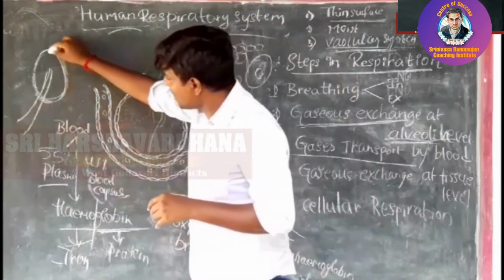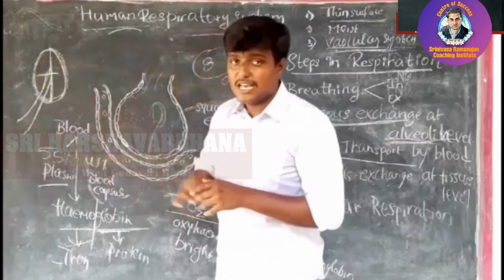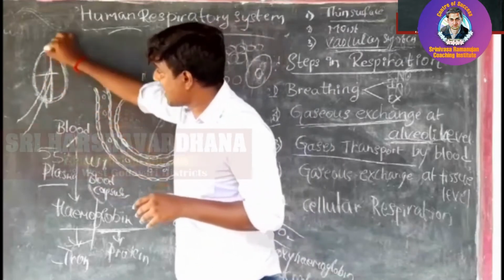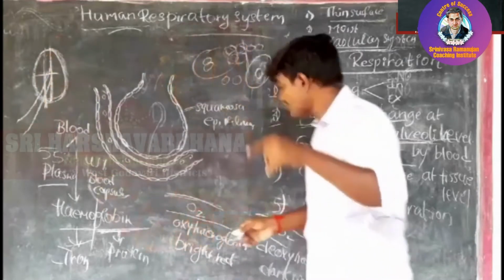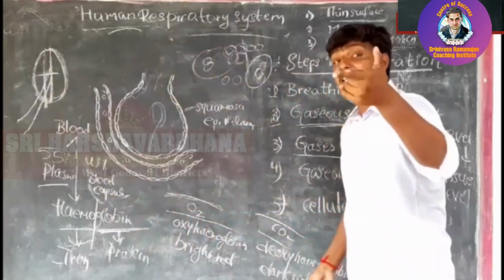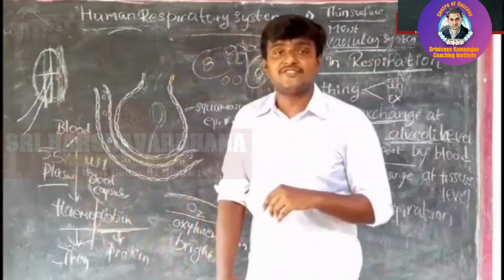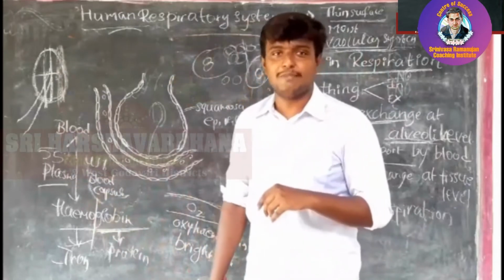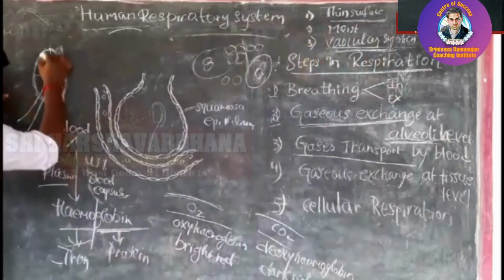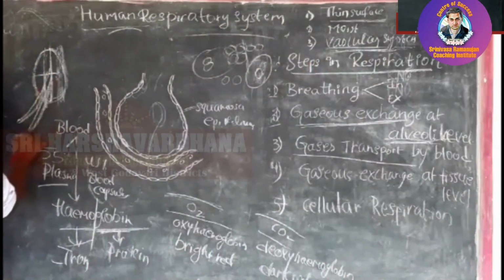For example, if you see, the heart will be divided into 4 chambers, right side and left side. The right side will be carrying the deoxygenated blood. Deoxygenated blood means carbon dioxide contaminated blood. In the left side, this one we call the left side, this left side will be carrying the oxygenated blood. So when you take the right side portion, it will be carrying the carbon dioxide contaminated blood, and we